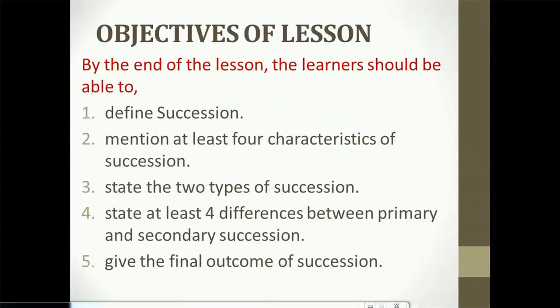Objectives of our lesson. By the end of the lesson, the learners should be able to: 1. Define succession. 2. Mention at least 4 characteristics of succession. 3. State the 2 types of succession. 4. State at least 4 differences between primary and secondary succession. And 5. Give the final outcome of succession.